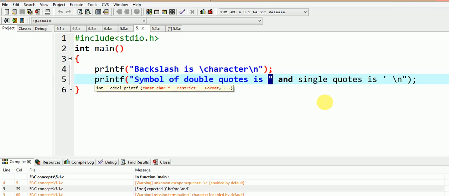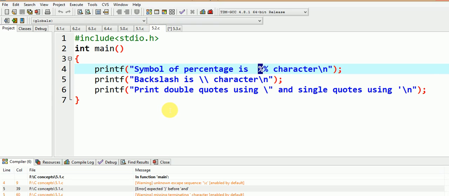So in such situations, what you are required to do is remove the special meaning of these characters that is predefined or assigned to them. Can you now guess how it can be done? Well, it can be done by simply prefixing a backslash before that symbol.